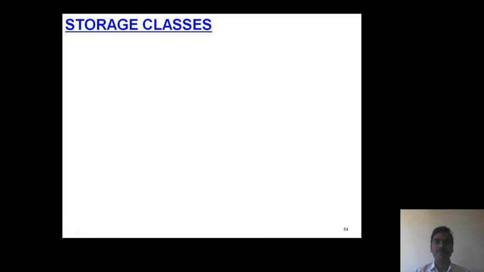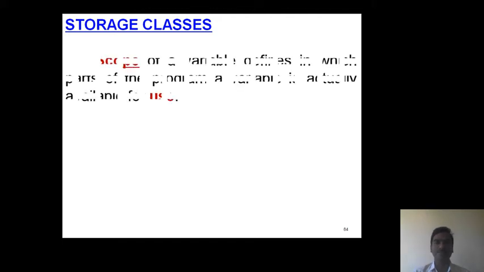Now what is meant by storage class? In general, when we define any variable, every variable must be associated with two terms, scope and lifetime. Storage classes is a concept that deals with scope and lifetime of variables. Now, what is meant by scope and what is meant by lifetime?